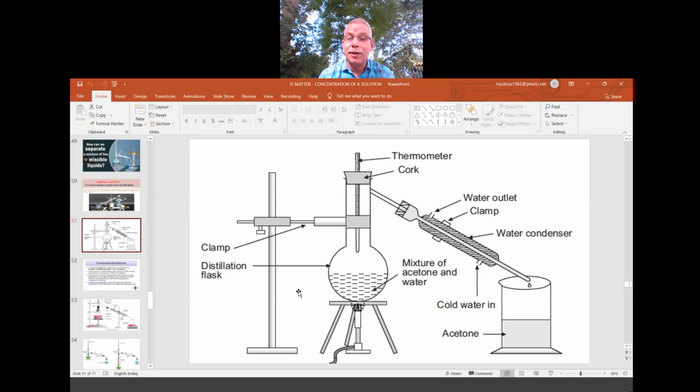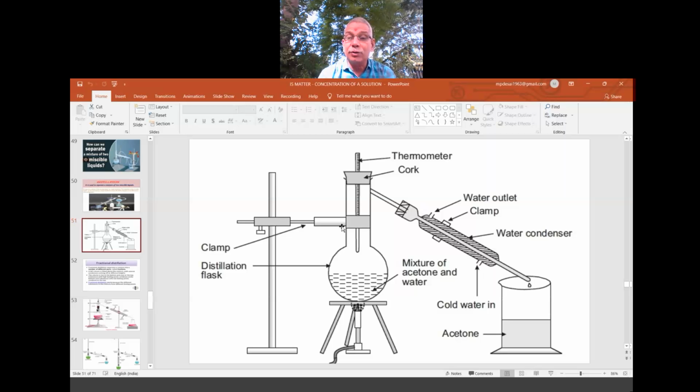Okay, this is the experimental setup for separation of a mixture which contains two liquids. One is acetone, one is water. Acetone's boiling point is less than the water's boiling point. Water's boiling point is 100 centigrade, and acetone is in the range of 40 to 60. It is very low. Therefore, when we start boiling, as I told you, components whose boiling point is less will come first. Here, the boiling point of acetone is much lower than water, so acetone comes first.